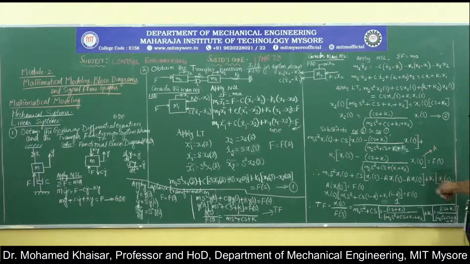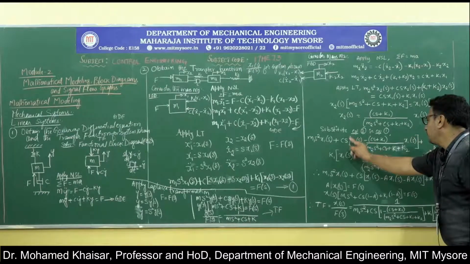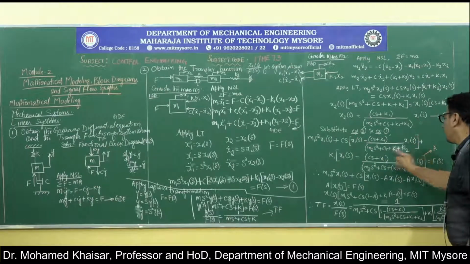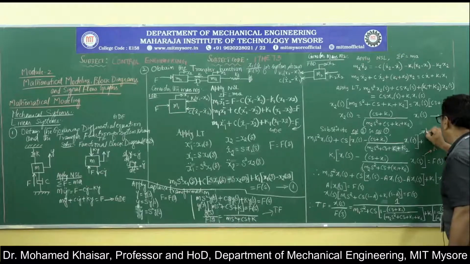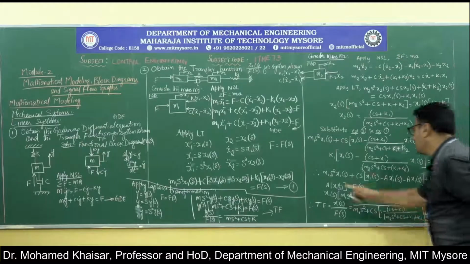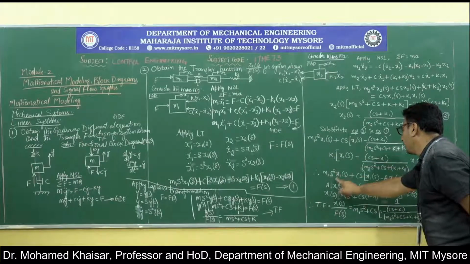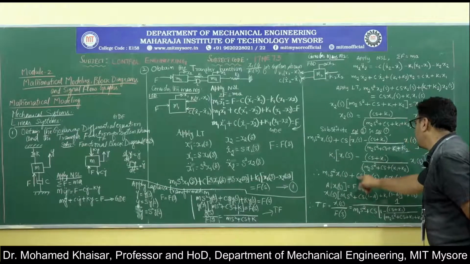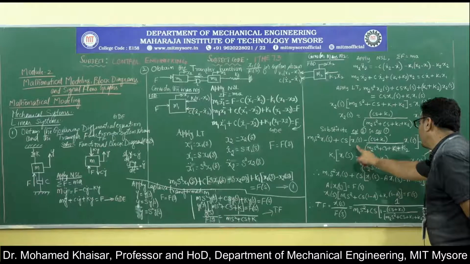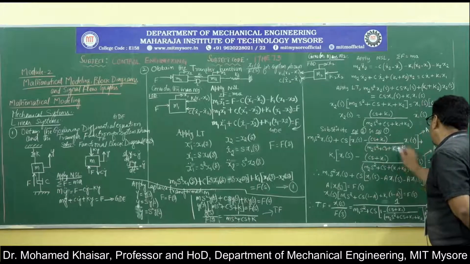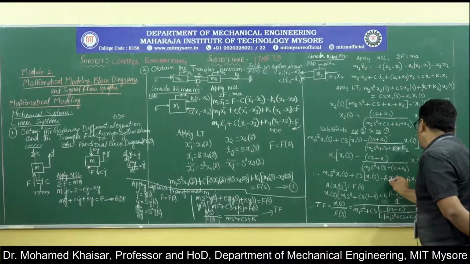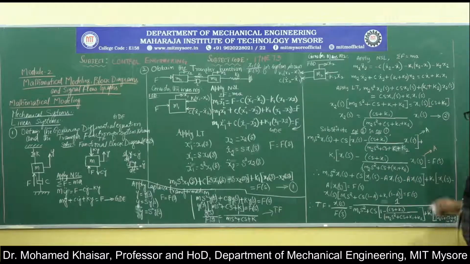Then whatever term is there in this particular square bracket, we will call this as A. So when we call that as A, we get m1 s square into x1(s) plus cs into x1(s), which we are retaining as it is, minus this entire term as A. This is what we have written here.